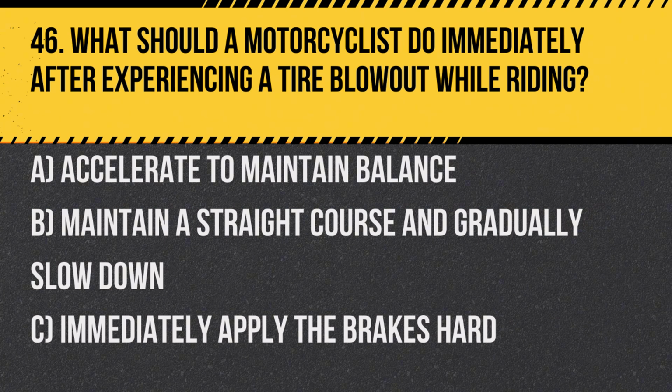Question 46. What should a motorcyclist do immediately after experiencing a tire blowout while riding? A. Accelerate to maintain balance. B. Maintain a straight course and gradually slow down. C. Immediately apply the brakes hard. Answer: B. Maintain a straight course and gradually slow down to manage the situation safely and avoid an accident.